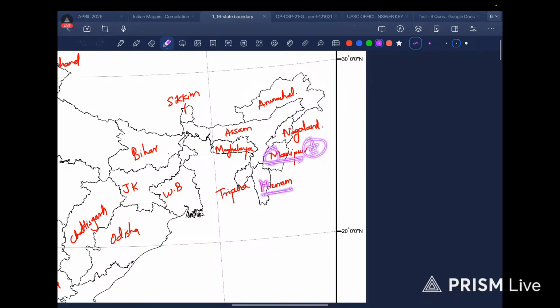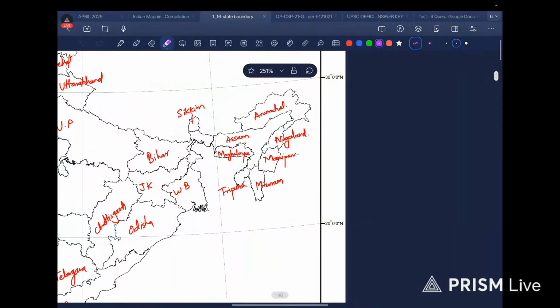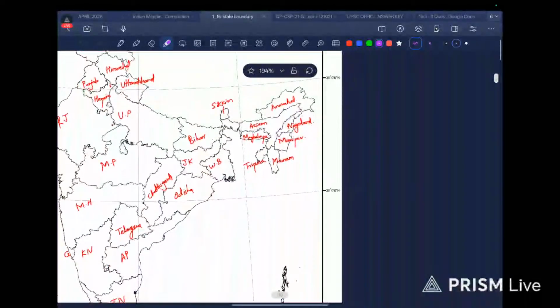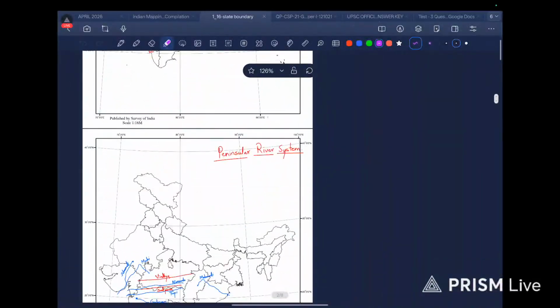So Manipur, Mizoram simultaneously, and Tripura besides Bengal, because Tripura has a lake called Rudrasagar Lake, that I know for sure. So yeah, Nagaland, and Nagaland comes at the last. This I do it in the end, Nagaland. So this was the political map.